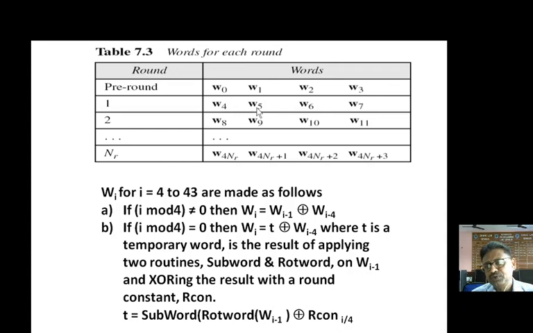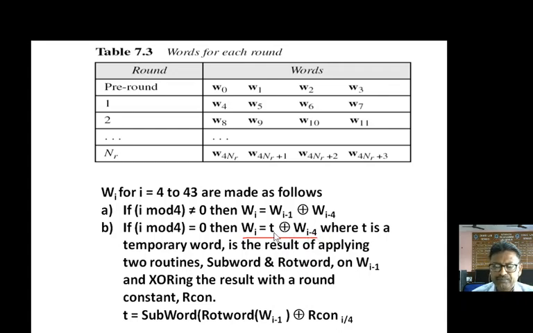Now, we know W0, W1, W2 and W3, but we have to calculate W4 first, because W4 and W0 will be able to create W5. But how to create W4? So for W4, we have to use this formula. W4 can be obtained with the help of T XORed with W0.